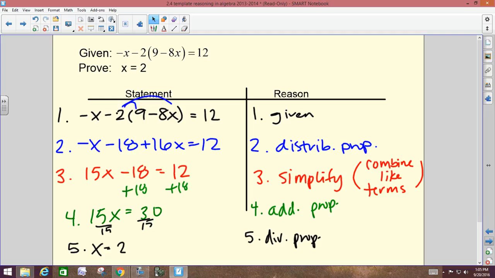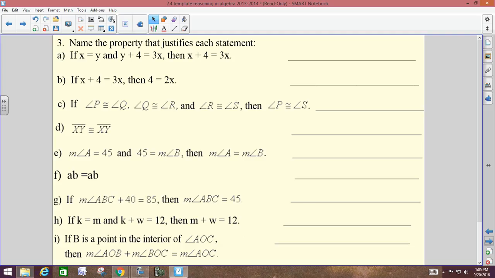Questions on this proof? You have 3 of those today, where you have to do them all by yourself, the left side and the right side. The rest of your worksheet is the rest of that side of the paper, number 3, where we have to name the property that justifies each statement.